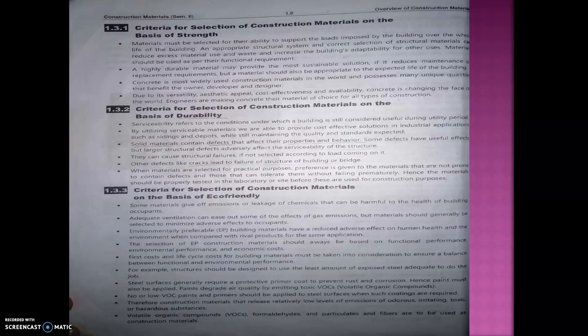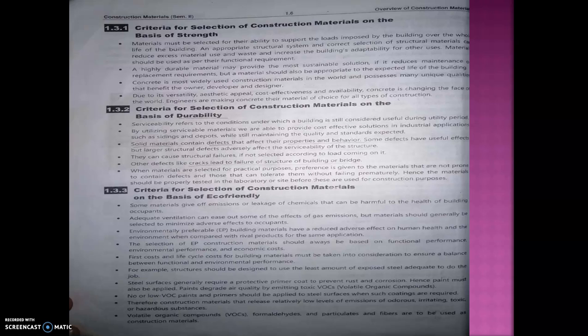Some of the materials give emissions or leakages of chemicals into the air. Okay, so some of the chemical admixtures have chemicals which affect the human body also. So this kind of activity should avoid the addition of these chemicals, or we should have some replacement for these chemicals.